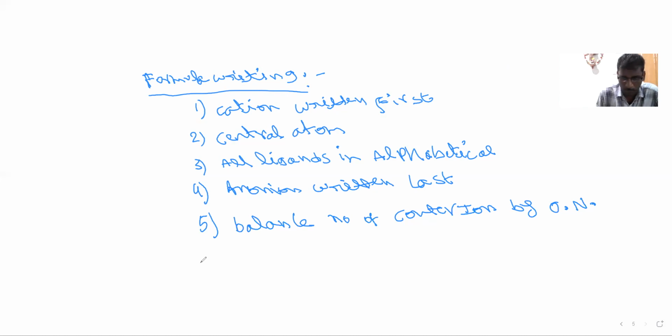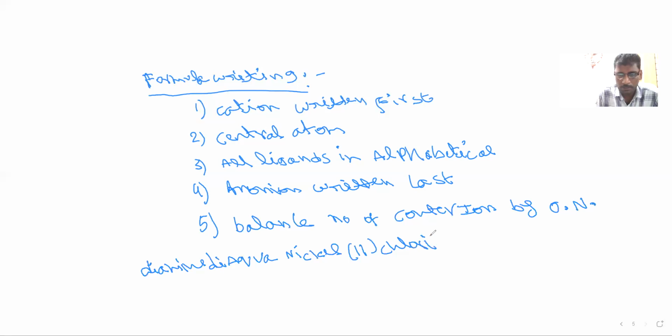So I'm writing one compound name: diamminediaquanickel(II) chloride. This is the molecule name, and we have to write its formula. What is the first rule? Cation. Here there is no cation. How do we observe there is no cation? After the oxidation number, chloride is there, which is an anion. So that means the cation is not present.